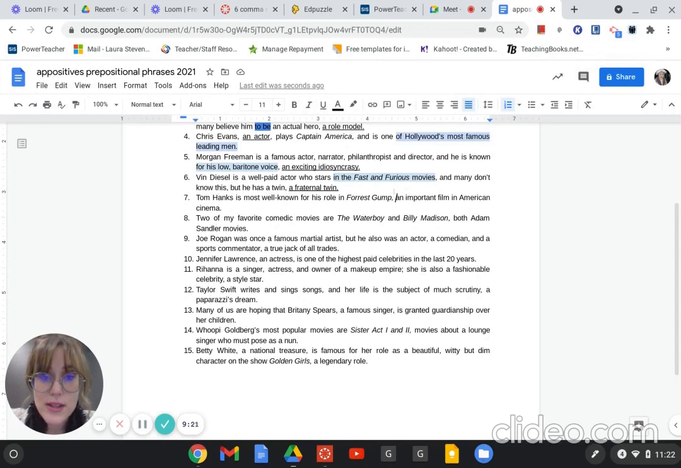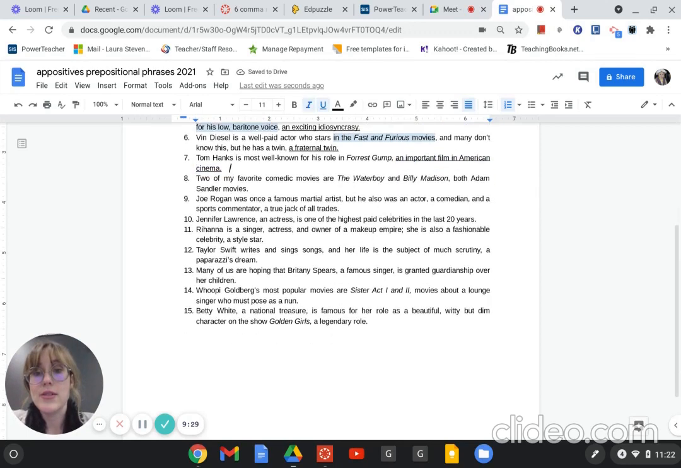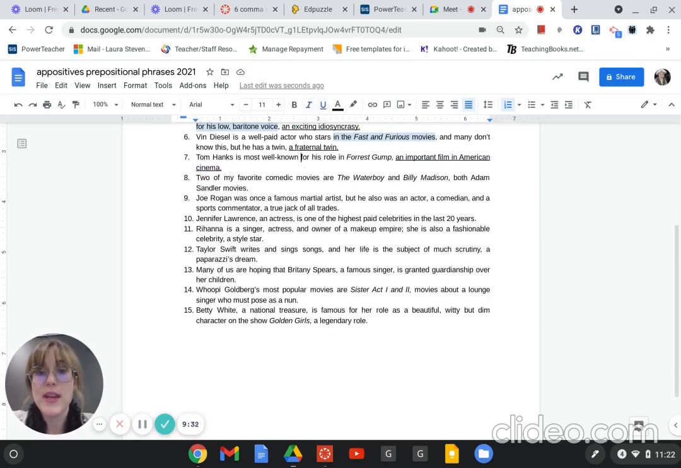Ooh, so here's a positive describing the film Forrest Gump. So I'm going to underline this. And do we have, for his role in Forrest Gump. Do you guys see those two?